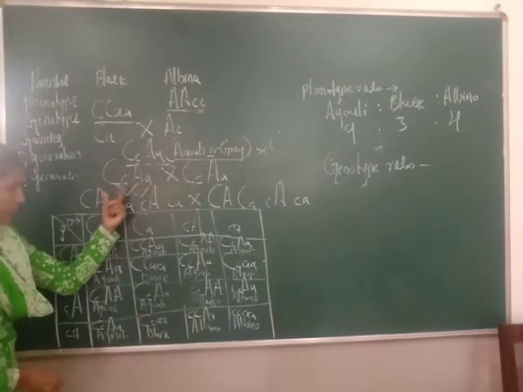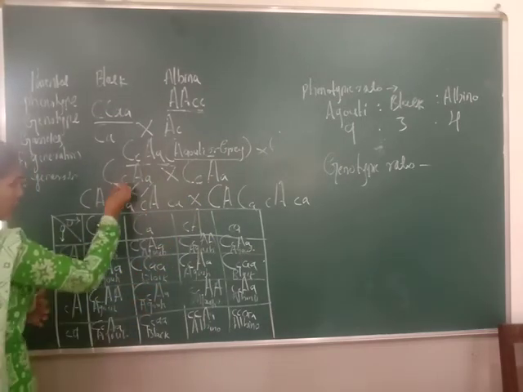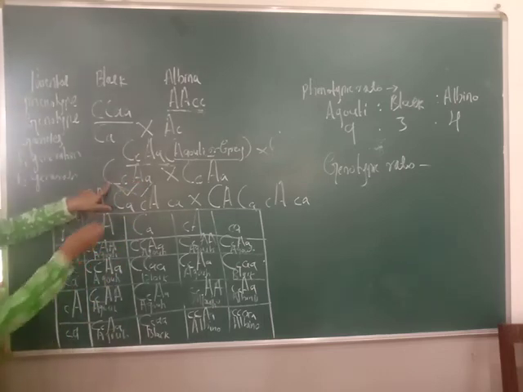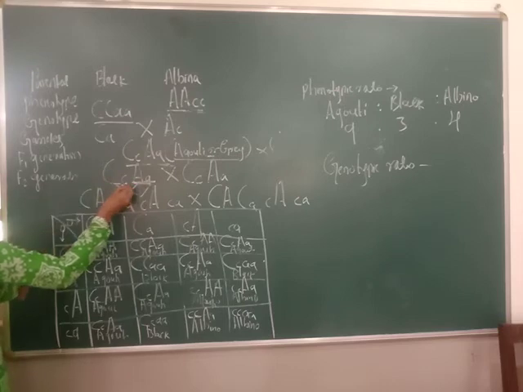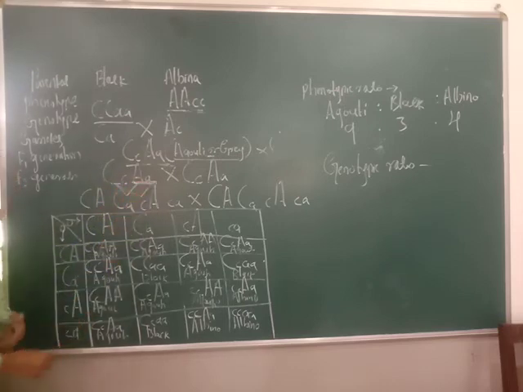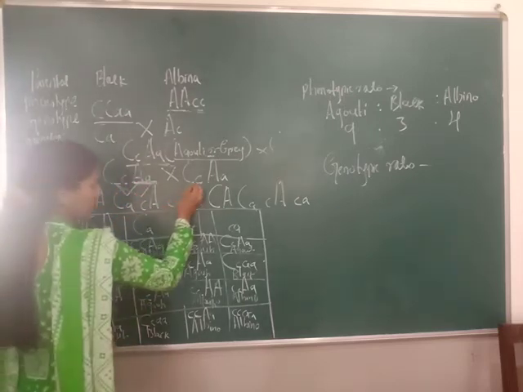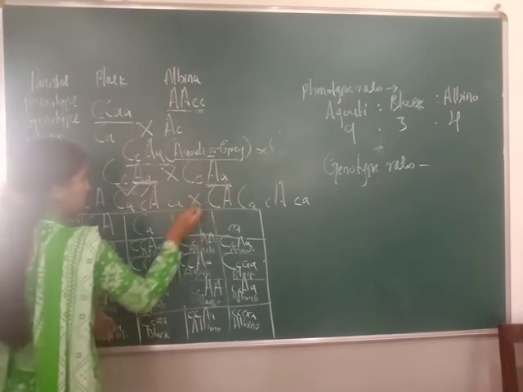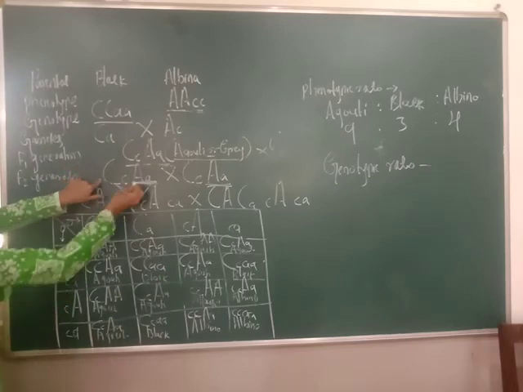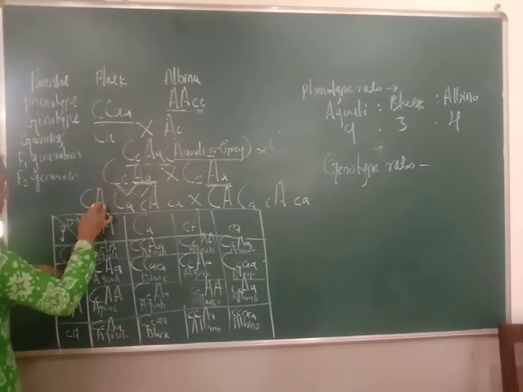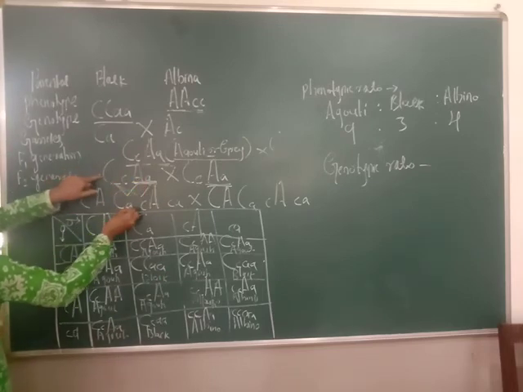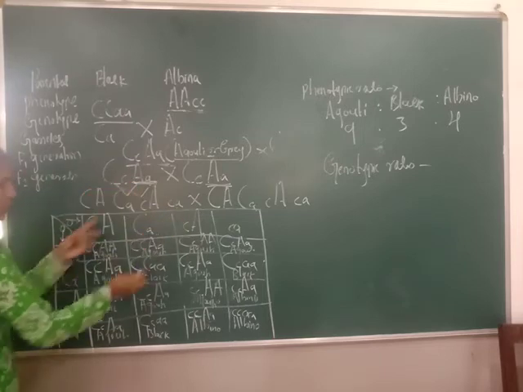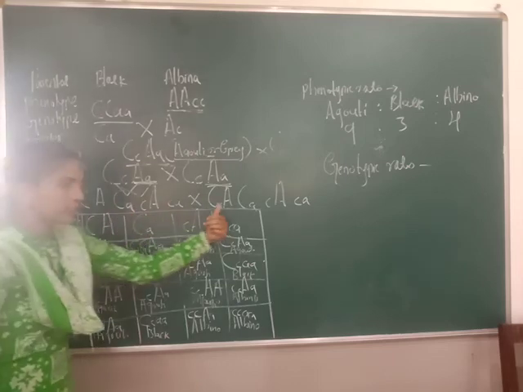Then you can cross here or you can cross here only, same in the same place. First letter you have to cross with the last two, second letter you have to cross with the last two. Understood? Same thing here: capital C, first letter, cross with the last two; small c cross with the last two. Means you take capital C, small a; capital C, capital A; then small c, capital A; small c, small a. Same here, this is the male, this is the female.